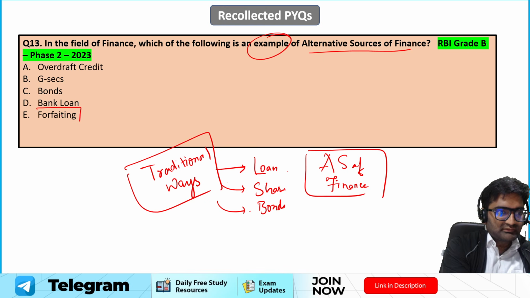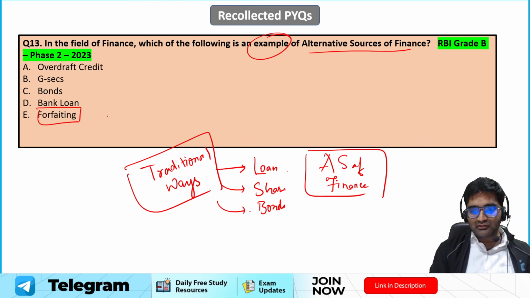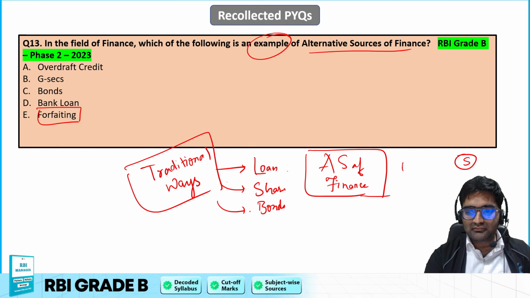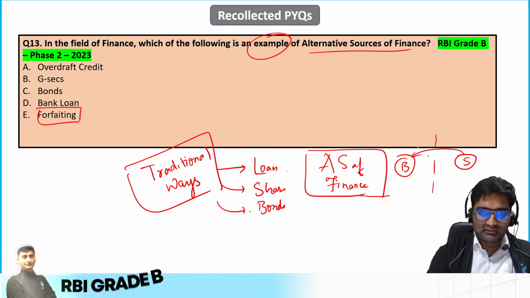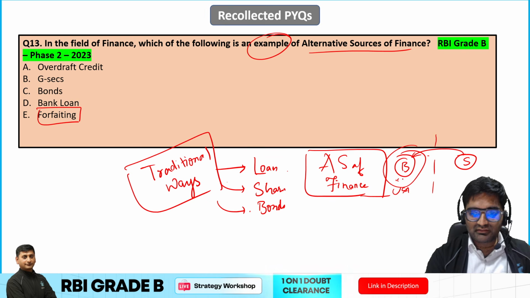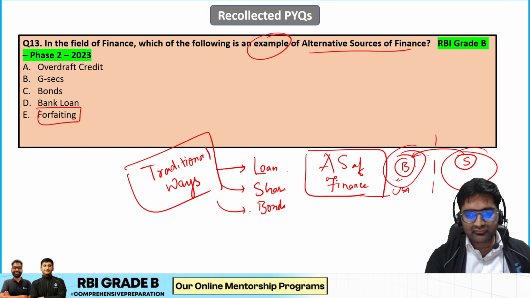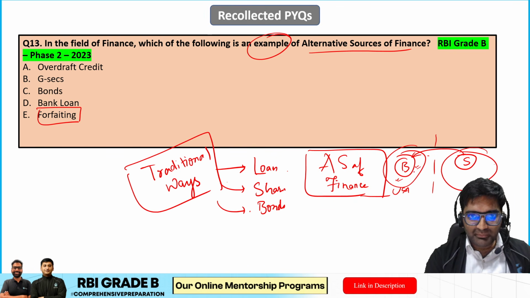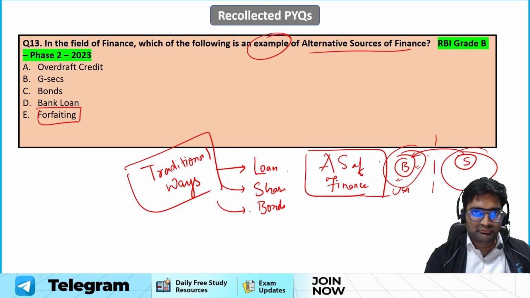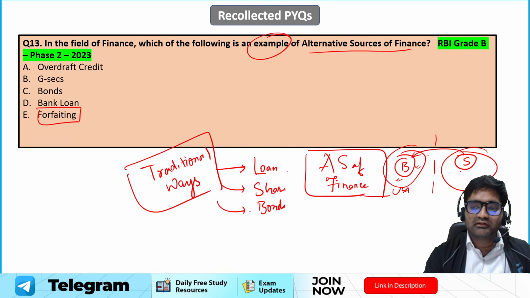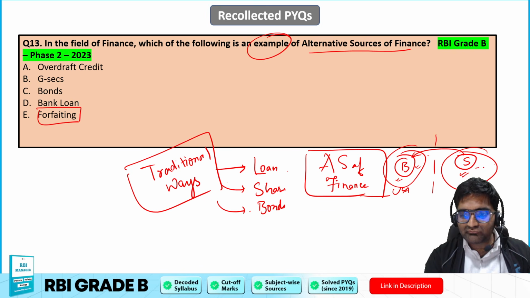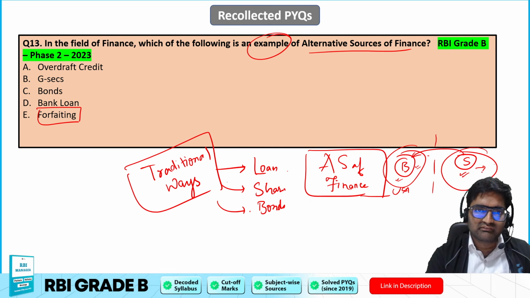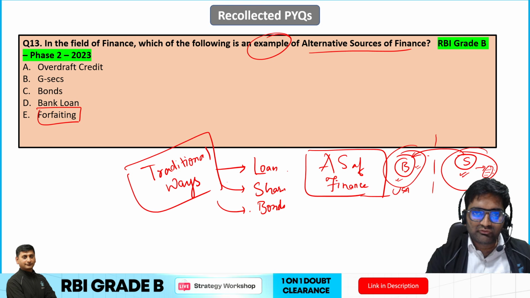For example, over here it is given as forfeiting. So this is a process wherein, let's say, there is a seller and there's a buyer. The seller sends some goods to the buyer, let's say internationally, he's in USA. The buyer says, I cannot make the payment immediately, or the transaction itself takes a whole lot of time. As and when the buyer receives those goods, he'll be making the payment, but it takes time because it has to be transported to that particular person in the other country, isn't it? During this time, the seller is actually out of resources, right? He has to carry on with his manufacturing and paying the salaries, daily wages to people, so he does not have the money for doing that.